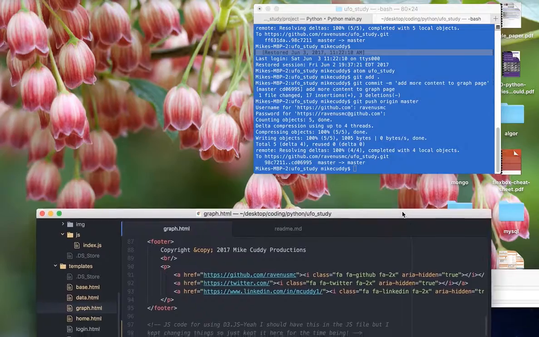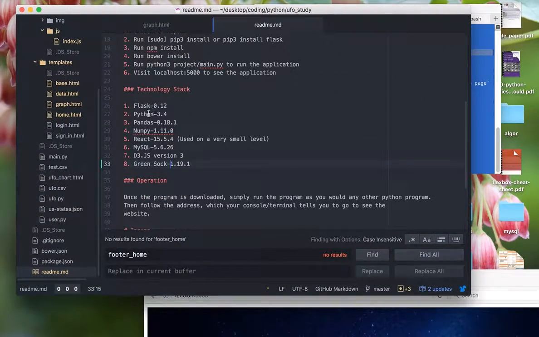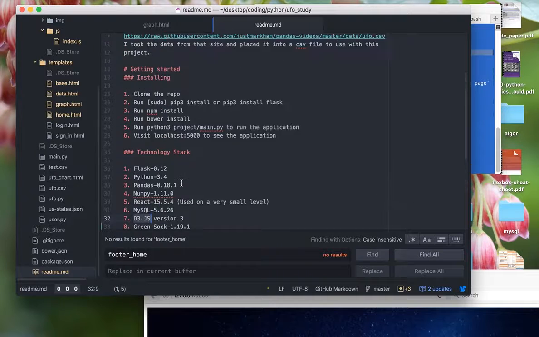So first, I'll talk about my technology base. As I was saying, I was using Flask, Python, Pandas, NumPy. I was using React, but only at a very small level, which is on the home page, the login screen, basically. It's just a way for me to keep on using it. I want to get to the point that I'm using it full-blown throughout my applications, and that will happen eventually. Instead of using MongoDB, I decided to use a MySQL database for user login, and then D3JS for some of my graphs, which we'll see. And I also use Greenstock for animations in this project.